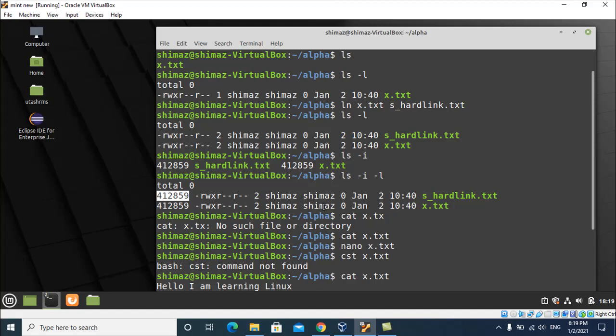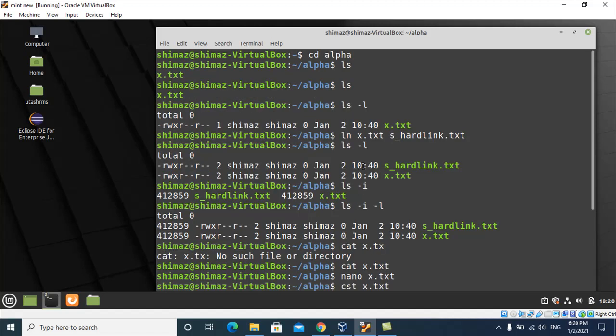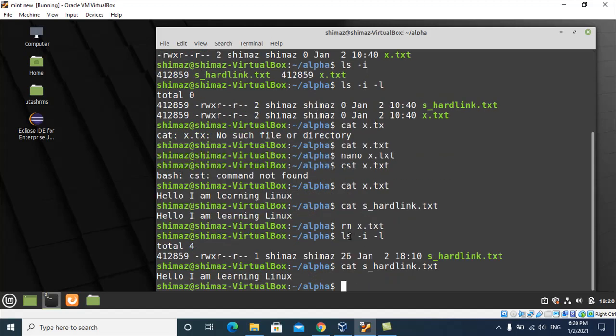Then another important thing is, when you delete the source file, it will not affect the other file in the case of a hard link. You can see here I have deleted x.txt, but when I print the hardlink.txt, we are able to print it because it's not affecting the other file.